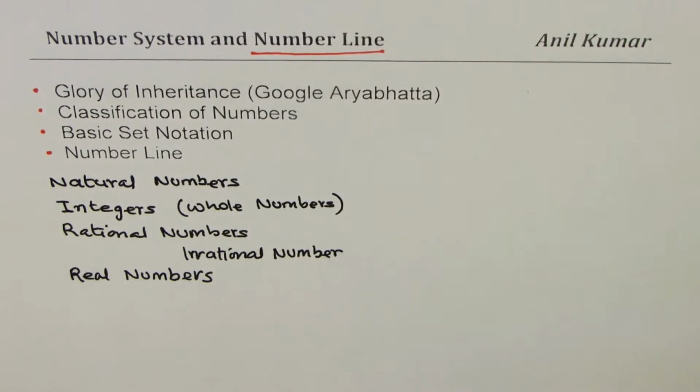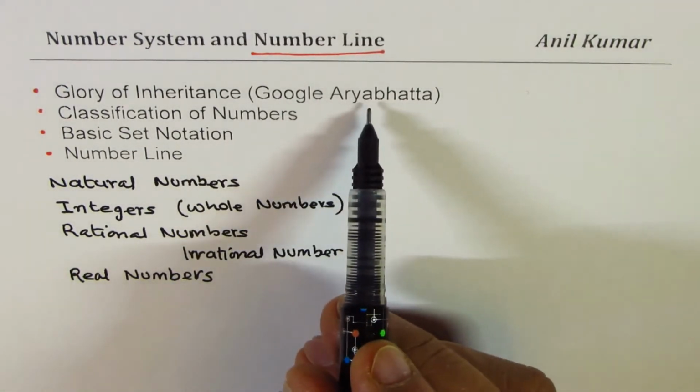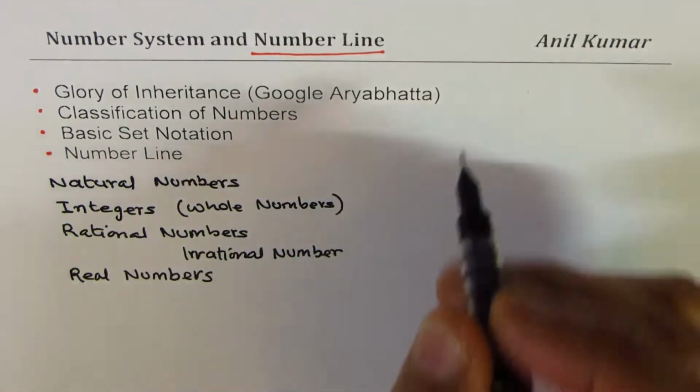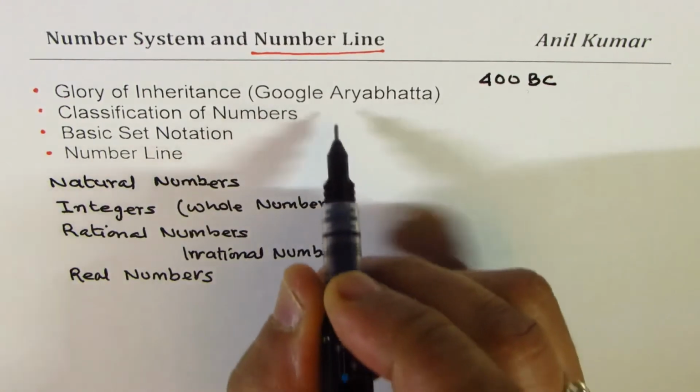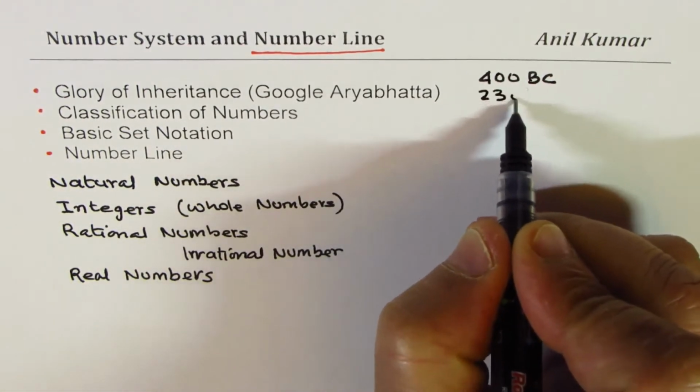Let me say something about Aryabhatta here. You should Google and find the facts. When we talk about this great person, we are referring to something like 400 BC, and a person who was 23 years old.